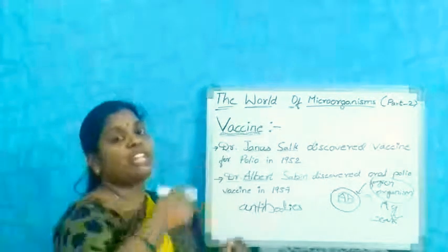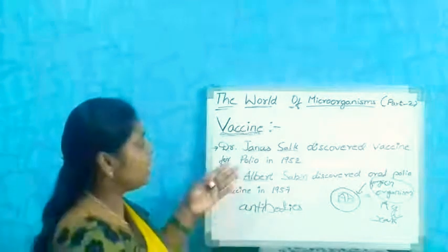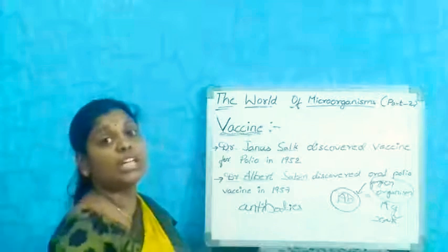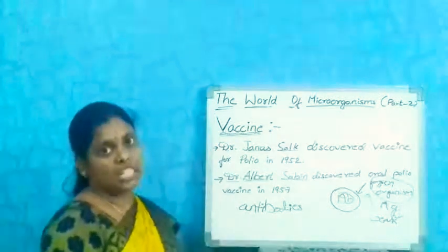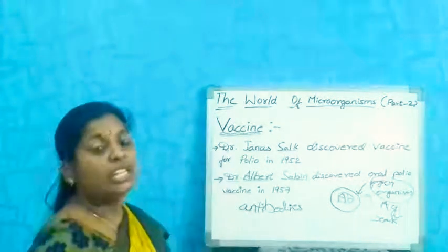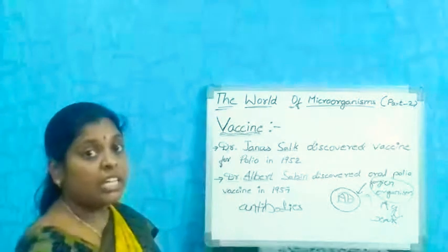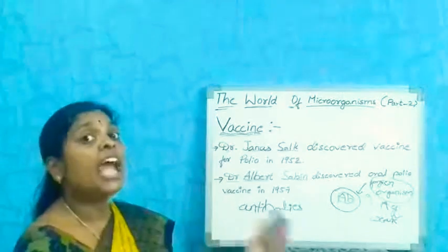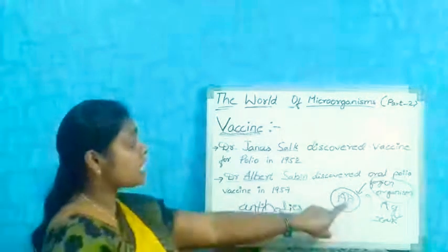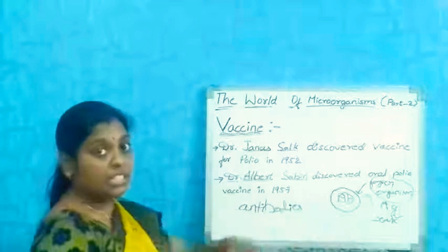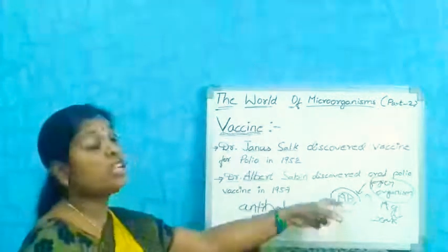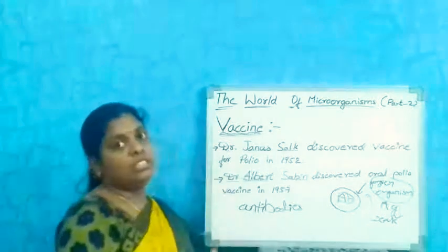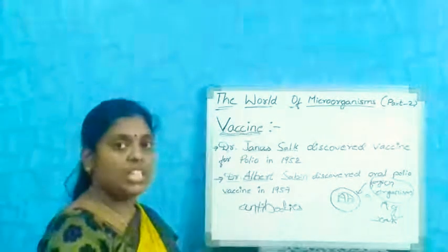The process of taking the weakened microorganism into our body is called vaccination. It is weak, but it has the ability to produce antibodies.